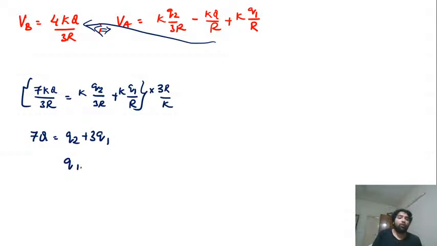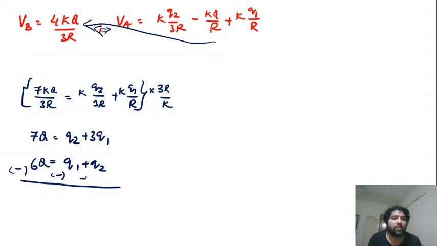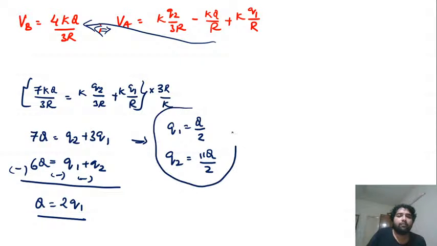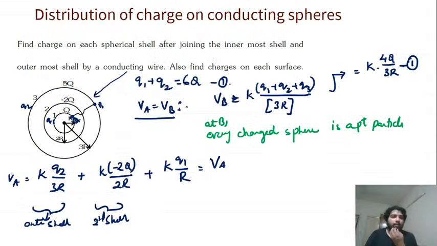And what is the first equation we got? Q1 plus Q2 is equal to 6Q. That's it, done. Just subtract, and you will get one simple equation here. Q2 is gone, you will get Q is equal to 2Q1, which implies Q1 is equal to Q by 2, and similarly Q2 will now be equal to 5Q by 2. Not 5Q by 2, how much is it? 11Q by 2. That's it, done. Simple distribution of charge. Okay, got it. Everything is straightforward.